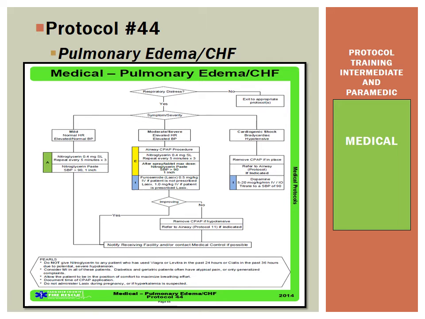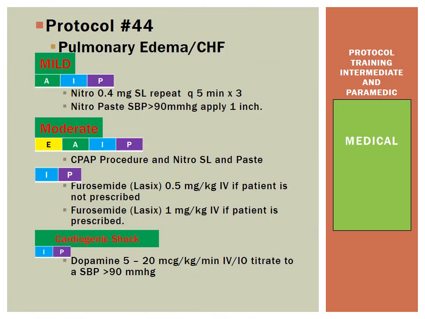Protocol 44 is our pulmonary edema CHF protocol. Okay, so the pulmonary edema CHF protocol is broken down between mild, moderate, and cardiogenic shock. And for the mild pulmonary edema patient, the advanced through paramedic level provider is able to administer nitroglycerin at 0.4 milligrams sublingual, and they can repeat this every 5 minutes 3 times.